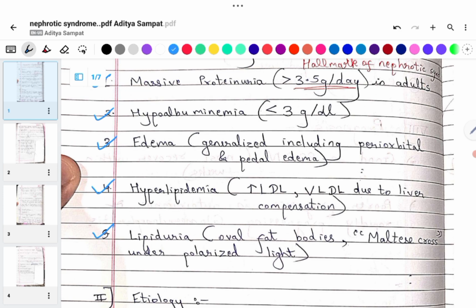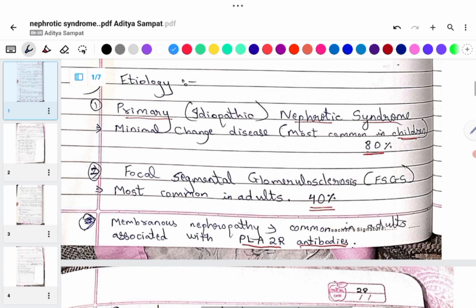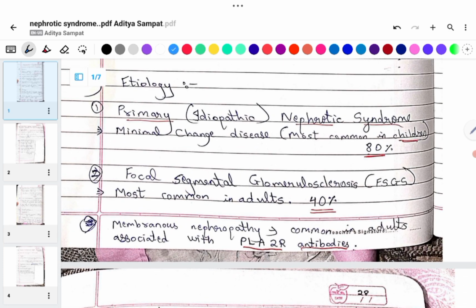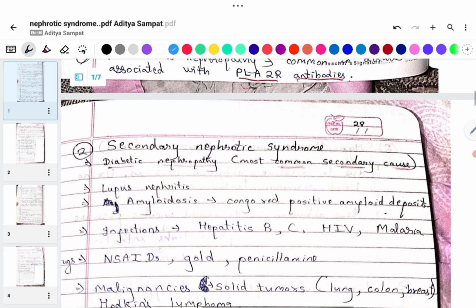Now we move on to the etiology. Primary, idiopathic nephrotic syndrome. This is minimal change disease, most common in children, 80%. Focal segmental glomerulosclerosis, FSGS. It is most common in adults, 40%.